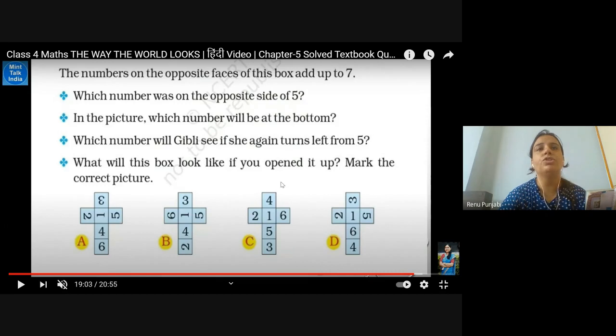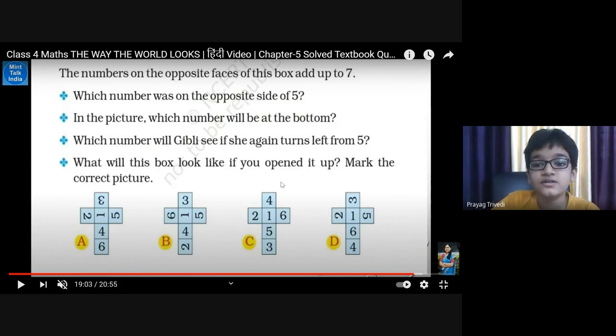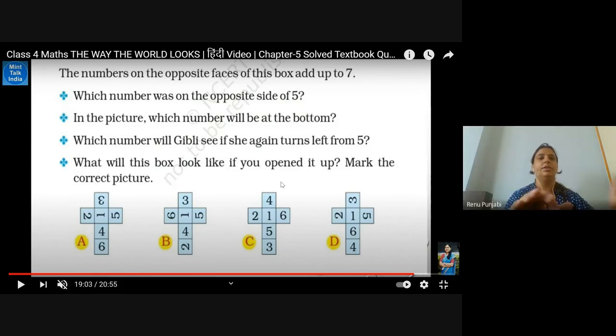The numbers on the opposite faces of the box add up to 7. So which number was on the opposite side of the 5? Please write the answer. Ma'am, A is the answer. No, I am not coming to this one. First I'm discussing which number was on the opposite side of 5.